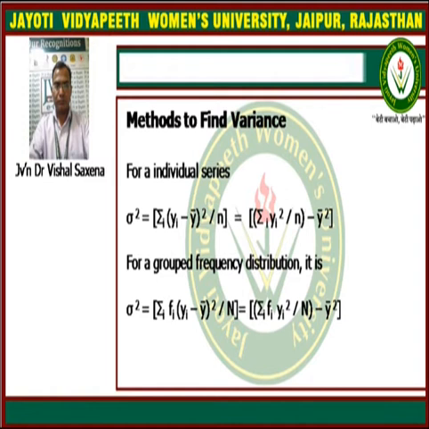For a group frequency distribution, sigma square is equal to summation fi yi minus y bar whole square upon n, which is also equal to summation fi into yi square upon n minus y bar whole square. These are the methods to find variance. If sigma is the standard deviation, then sigma square is the variance.